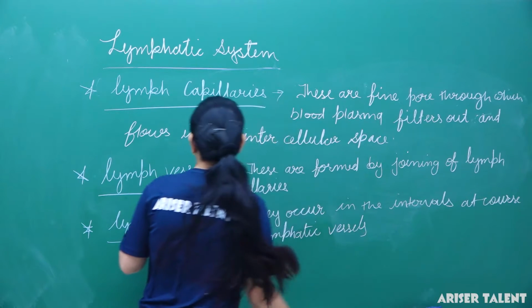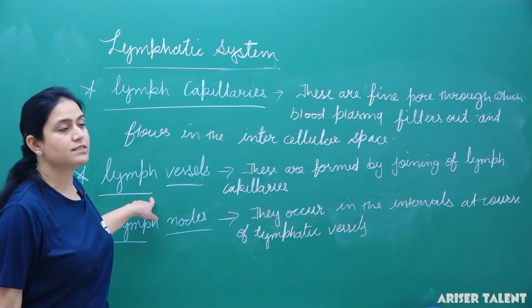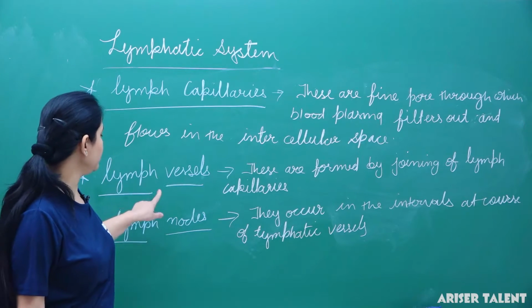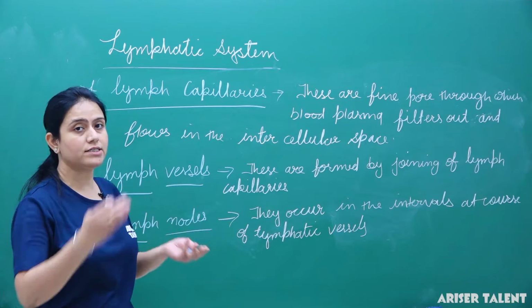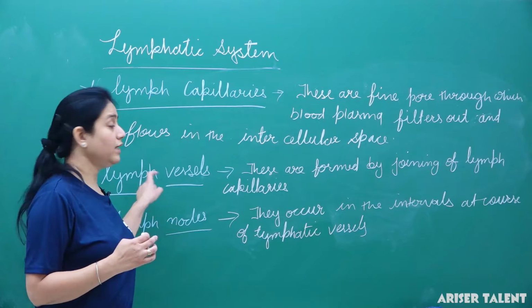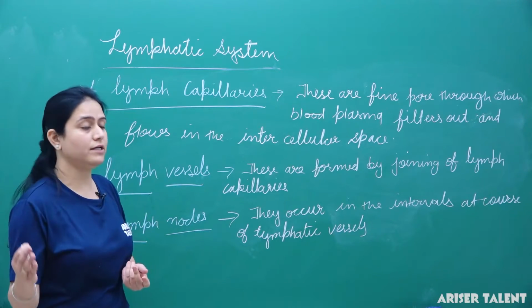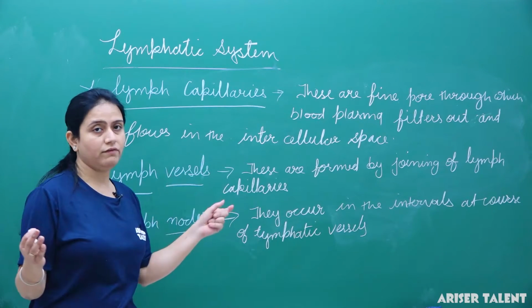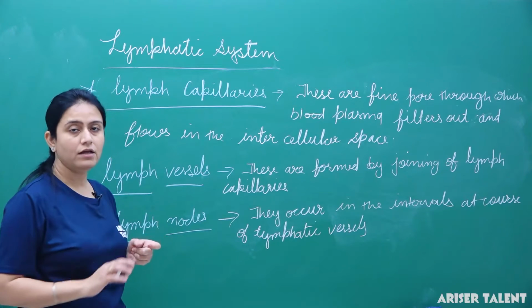We studied that lymphatic vessels are formed by the joining of lymph capillaries, and lymph nodes generally occur at the intervals, meaning between two lymph vessels. So they occur in the interval at the course of lymphatic vessels.